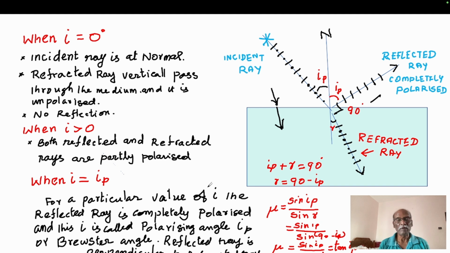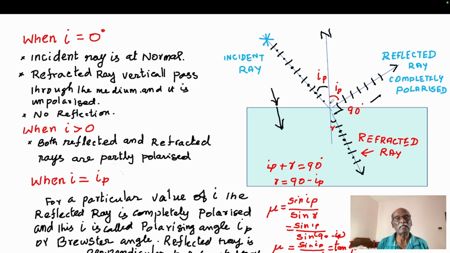When the angle of incidence I is slightly more than 0, then reflection and refraction both occur. The part of the light reflected back is partly polarized. The amount of polarization depends upon the angle of incidence. Suppose the angle of incidence reaches a particular value, that is IP, then the reflected ray is completely polarized.